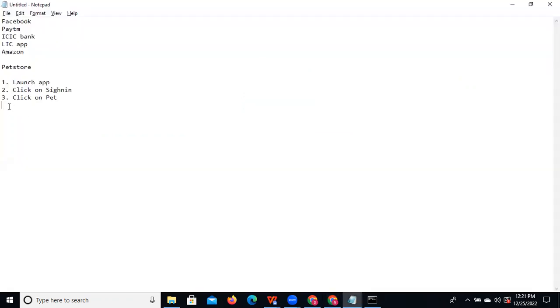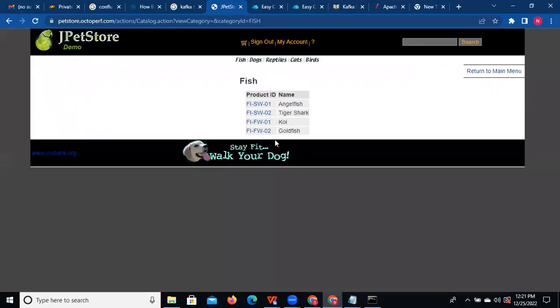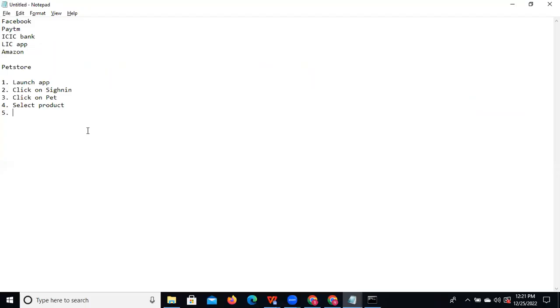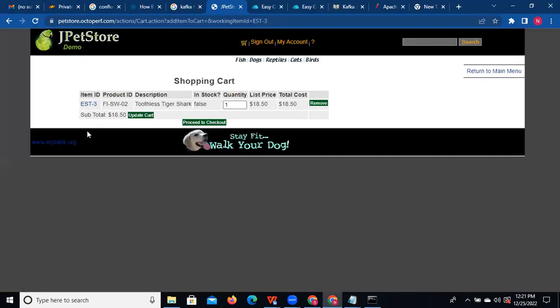Select product. These are all different types of fishes. We are selecting any one of the fish. And after that, we need to buy, so you can click on add to cart. You need to write that step also, right? Add to cart. And as the sixth point, you can observe, after that we need to proceed to checkout.